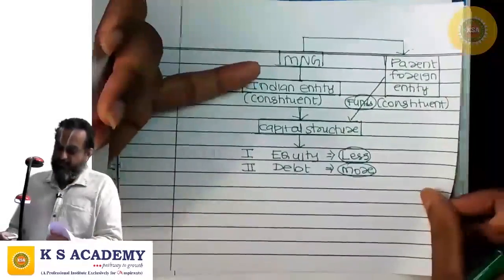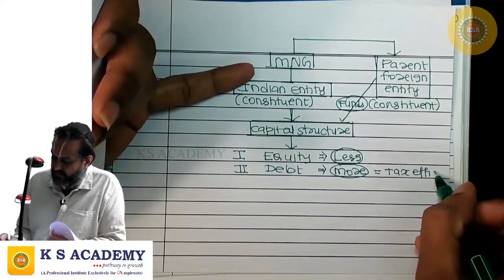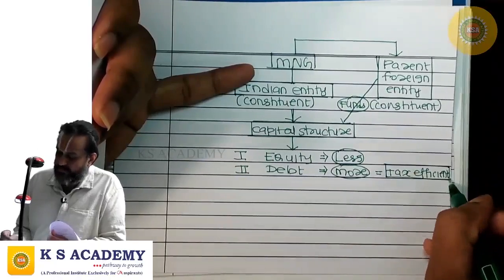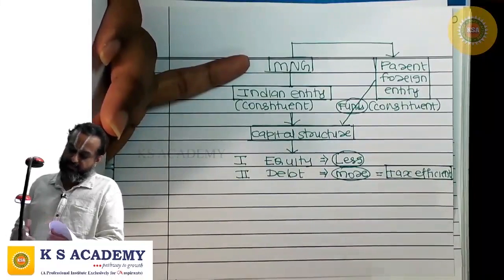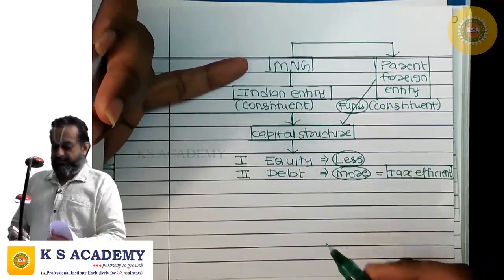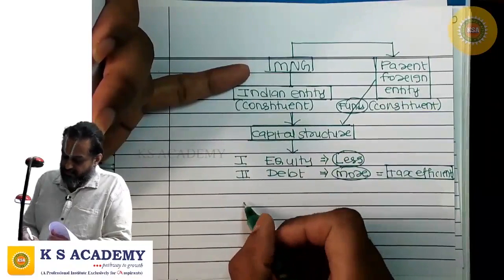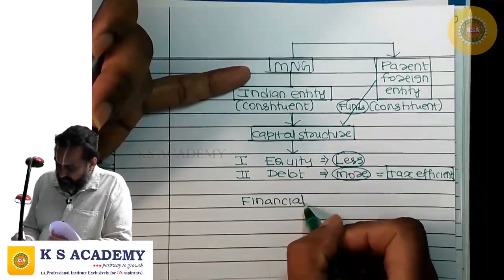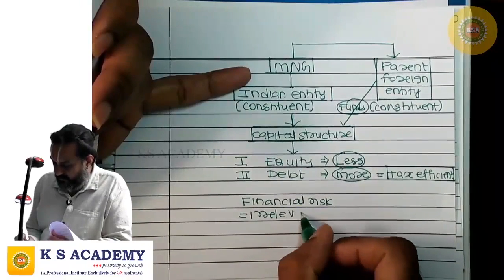The reason is debt is tax efficient. They put more into the capital structure of the Indian entity by way of debt, as it is more tax efficient, and less by way of equity. Here, on account of putting more debt, there is financial risk, no? This financial risk is irrelevant.